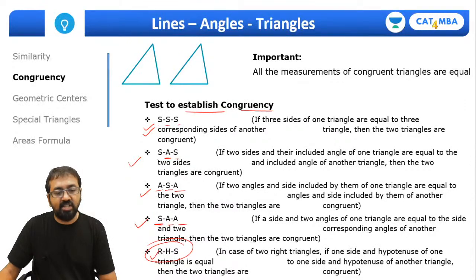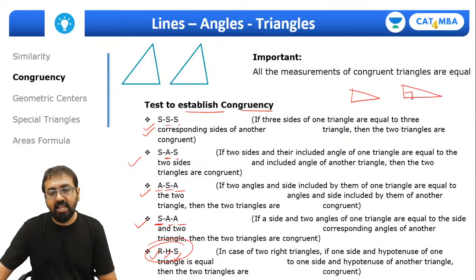And RHS, that is right angle, hypotenuse and a side. In two right angle triangles, if this of course right angle is there, so that's the same. Hypotenuse is also the same and side is also the same. So based on that also you can say they are congruent.